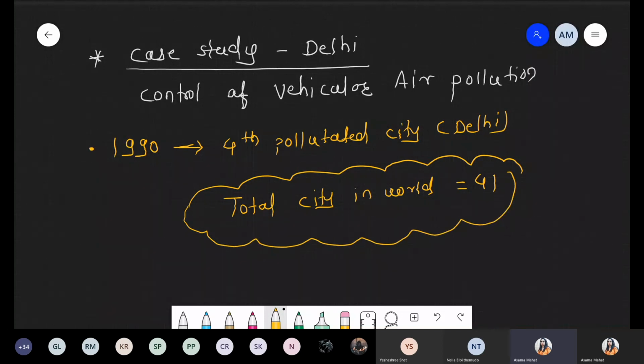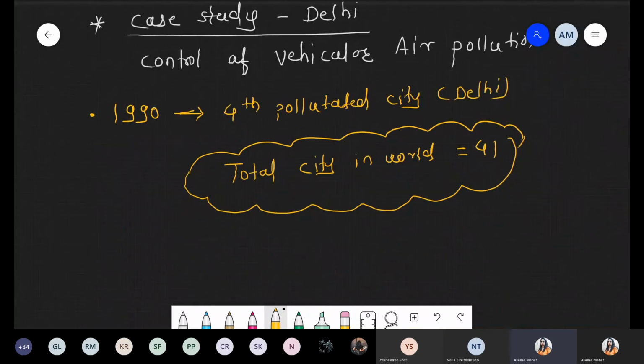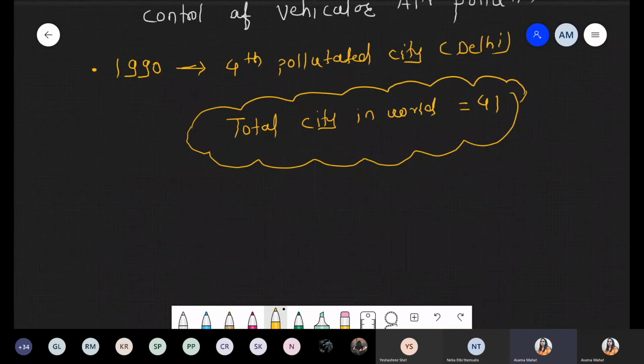Okay, so that's why the government, जो कोई भी government था, decided to take some quick action with respect to how to control that air pollution through the vehicle. So now there are some changes. We are talking about what kind of changes, because fourth polluted city in the complete world is a very high rank. So there is a solution. Number one solution, the government decided on the use of diesel. Diesel changed to CNG. तो जितने भी वहाँ पे buses चलते थे, government buses are there.